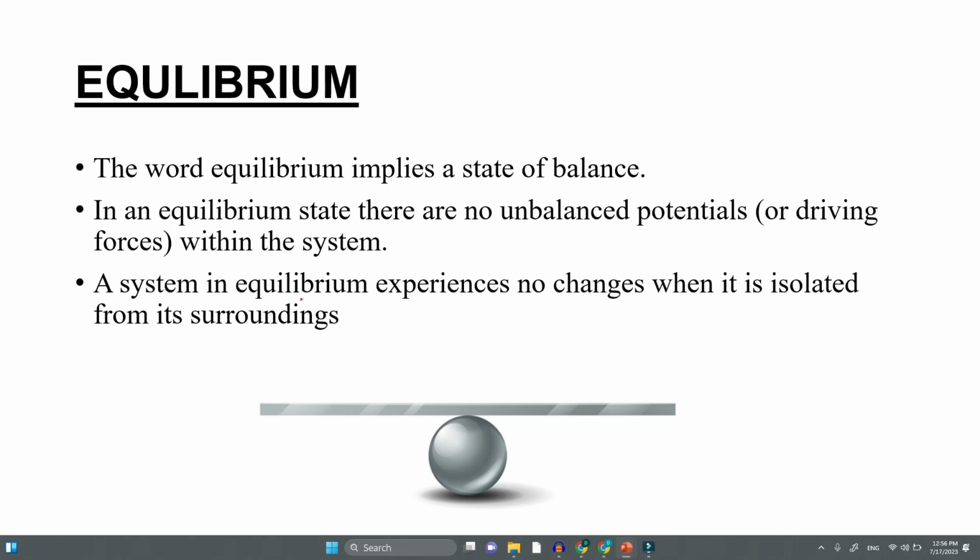A system in equilibrium doesn't experience any change when it is isolated from its surroundings. If there is no interaction with the surroundings, the system will remain the same. There will not be any change in its properties, that means the state of the system will not change.